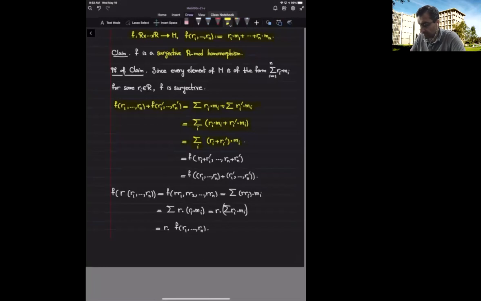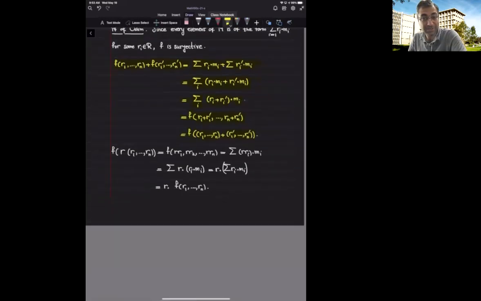But this means, if you think about it, that I'm looking at a linear combination of M sub i's with coefficients R sub i plus R sub i prime. That means that it is f of the vector that's given by R sub i plus R sub i prime, and this is the summation of these two n-tuples. So that's exactly what we wanted to show. We end up showing that f preserves addition.